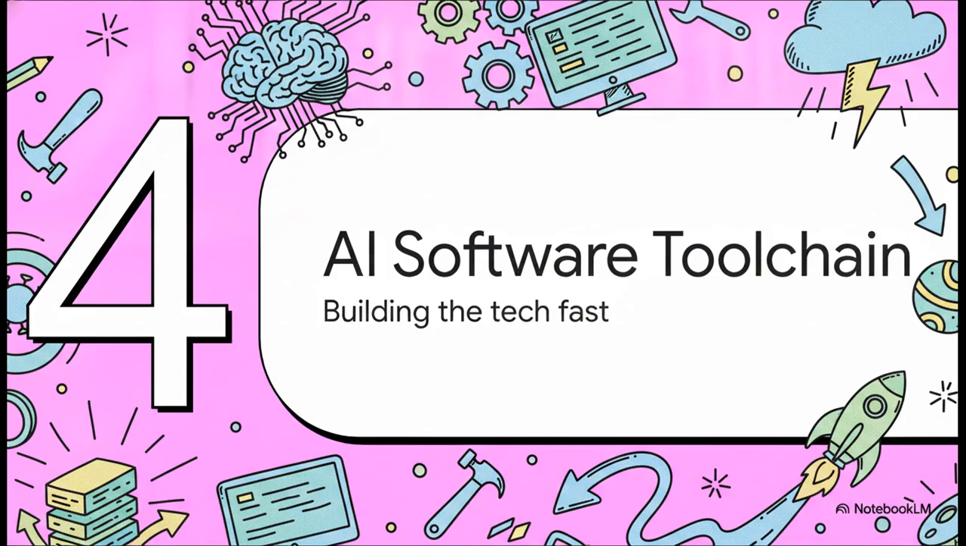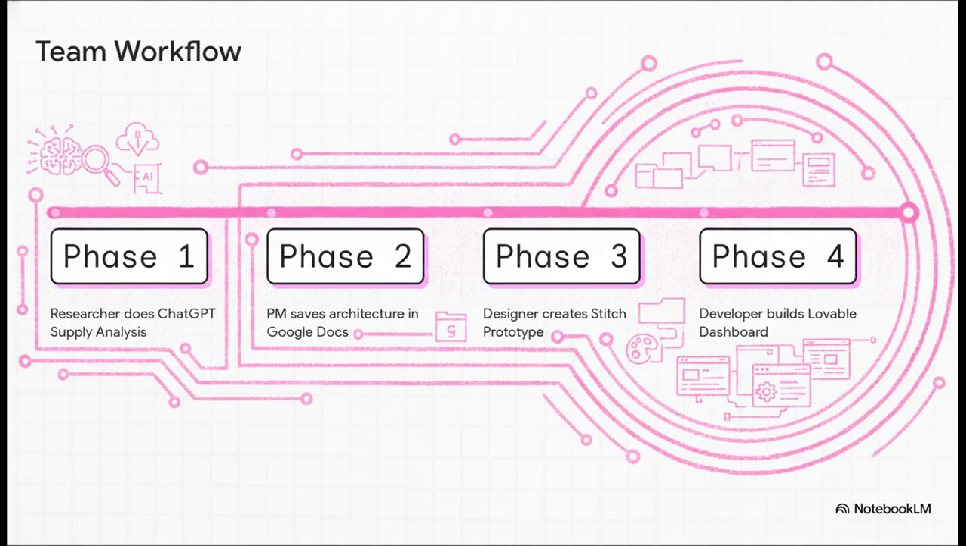Now, what's really interesting about this workflow is how it's just a complete, flawless circuit board. Insert the guy tapping his head meme right here because we are working smart. Phase 1, your researcher hits ChatGPT for the supply analysis. That output feeds directly into Phase 2, where the project manager organizes the architecture in Google Docs. That feeds Phase 3, the designer spinning up a clean visual landing page in Stitch. And finally, that feeds Phase 4, the developer generating a usable web app in Lovable.dev.